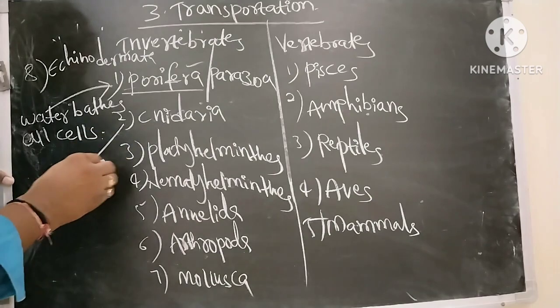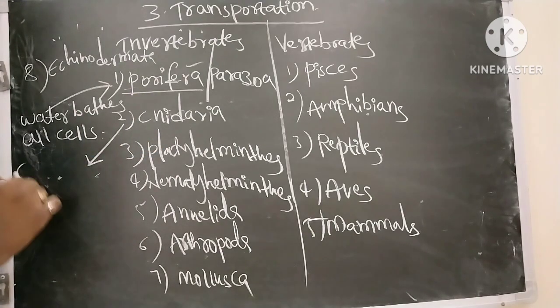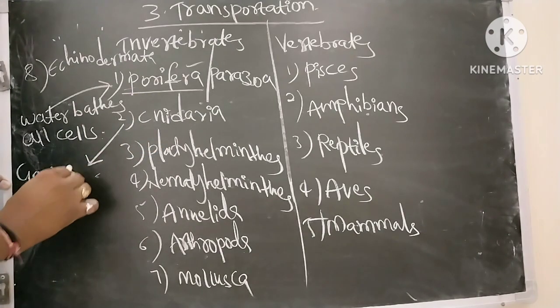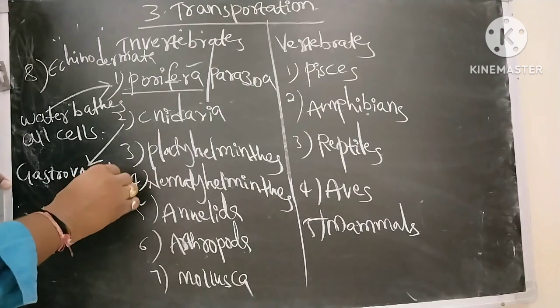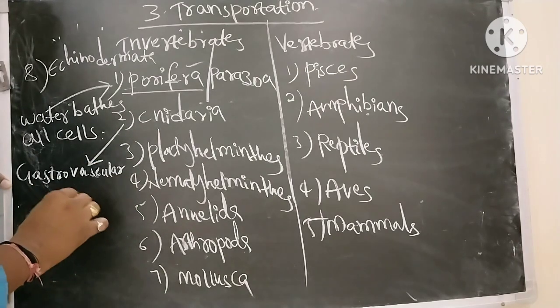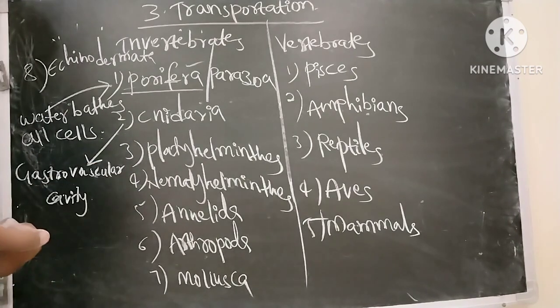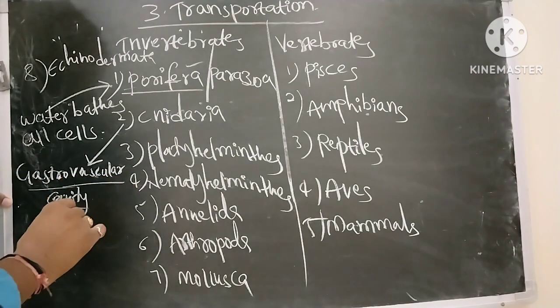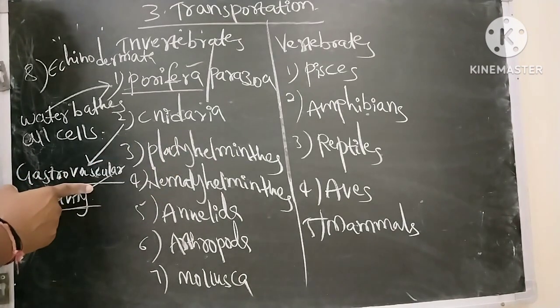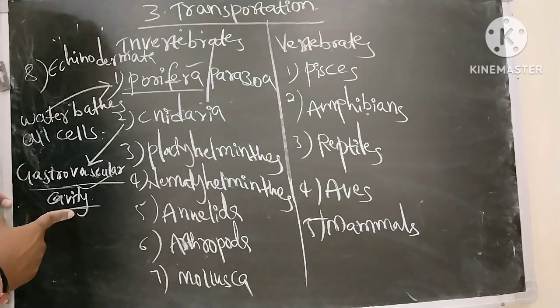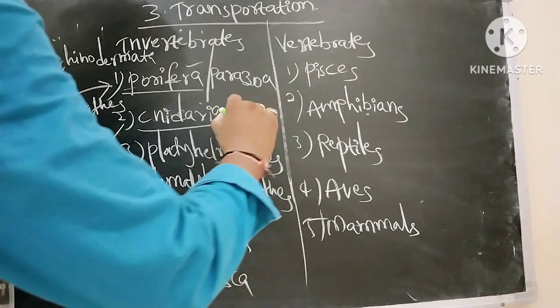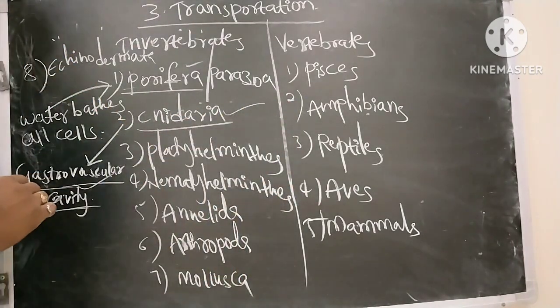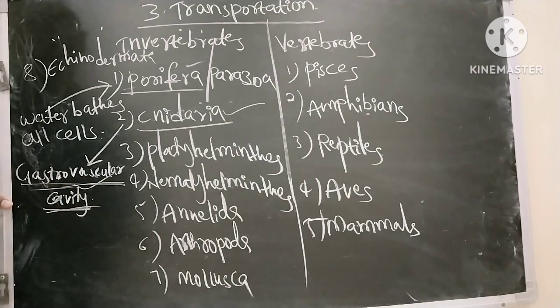What about cnidaria? In cnidaria, gastrovascular cavity is developed. Gastrovascular cavity means the total body is occupied by digestive system and excretory system, so that the distribution of food materials is possible with the help of the gastrovascular cavity.